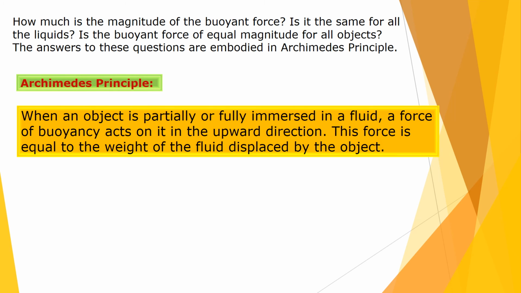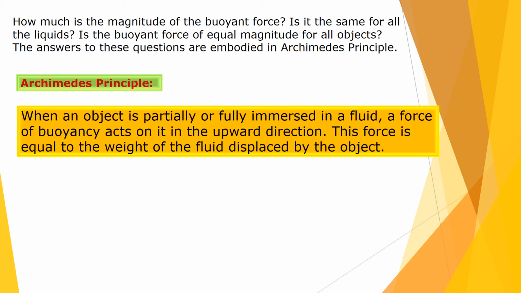Now, how much is the magnitude of this buoyant force? Is it the same for all the liquids? Is the buoyant force of equal magnitude for all the objects? The answer to this question is hidden in the Archimedes principle. So this buoyant force magnitude is not the same for all the liquids or for all the objects. So let us see Archimedes principle.